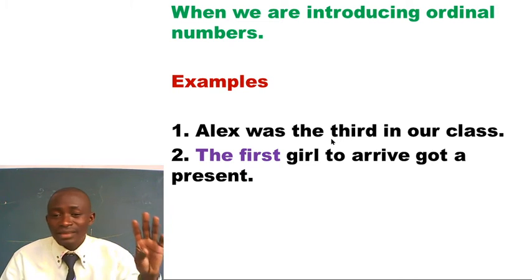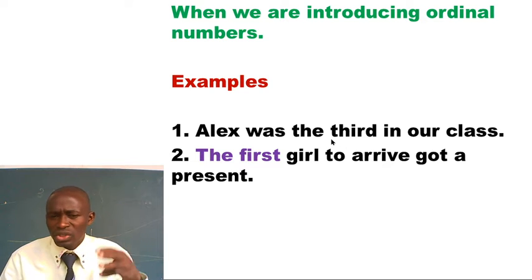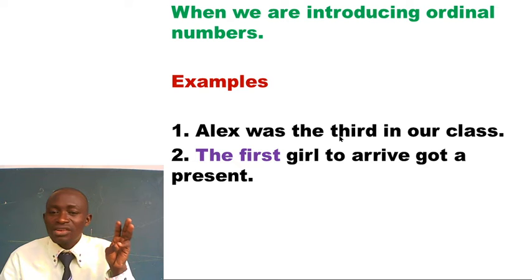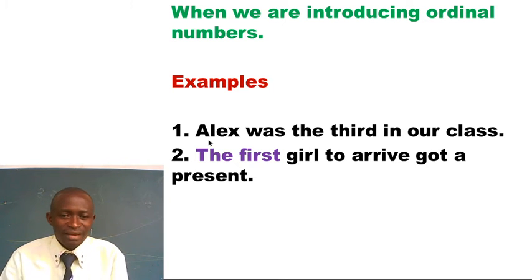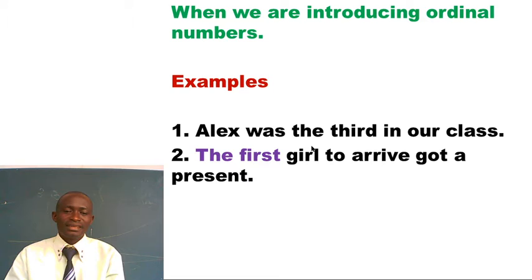So when we talk about the position in terms of ordinal numbers, we introduce that ordinal number with the help of the article the. Like I've said, Alex was the third in our class. Look at the article the third. Look at the first girl to arrive got a present.